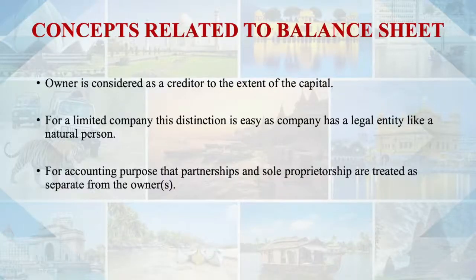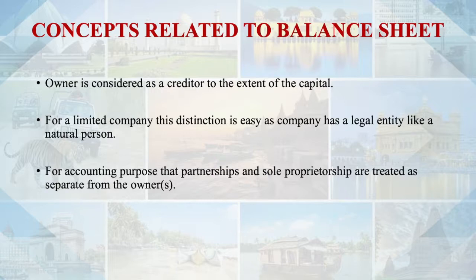But when we prepare the books for a partnership and a sole proprietorship, there can be some confusion as to whether these two are separate persons or not. But for accounting purposes, whether you are preparing the accounts for a partnership, a sole proprietorship or a company, the owners are separate from the business.